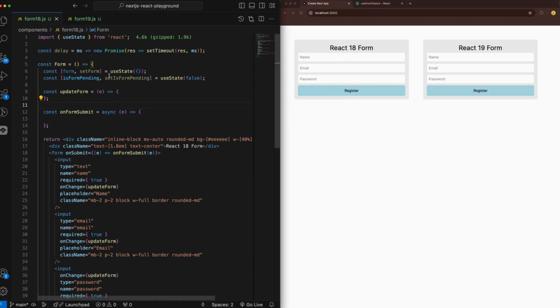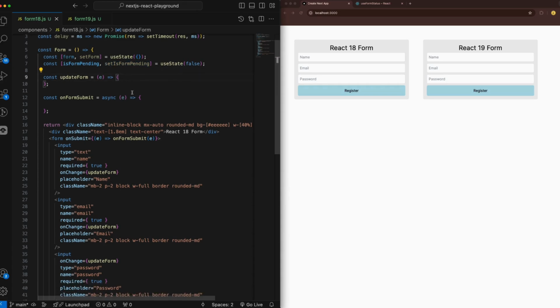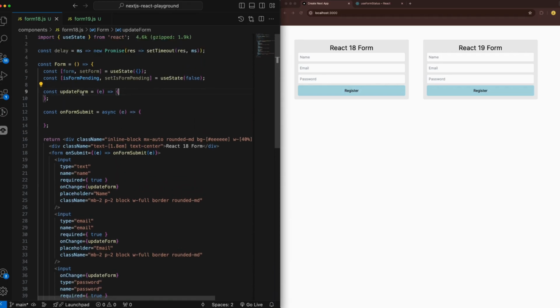If we start with Form 18, as you can already see, I have created a form object and a state, which basically sets is form pending to false or true. It's just a flag that we're going to play with. The first thing we should do, when we call onChange for every input, is set the value into the form state.